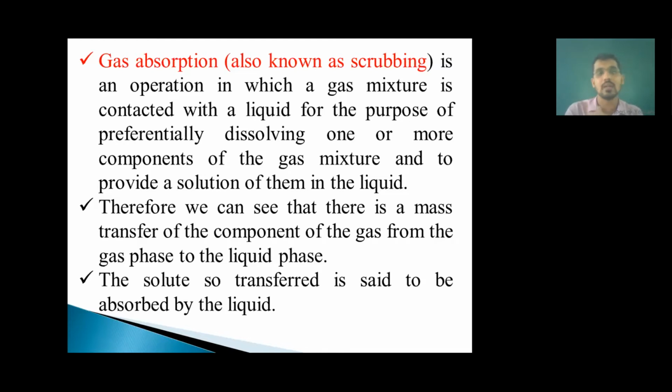I told you the difference between intraphase mass transfer and interphase mass transfer. What is the meaning of intraphase? Intraphase mass transfer means mass transfer within a single phase, but interphase means mass transfer between the phases. So this phenomenon is interphase mass transfer, where a component is dissolving from one phase to another phase. The last point is, the solute so transferred is said to be absorbed by the liquid, and that is known as the absorbate.